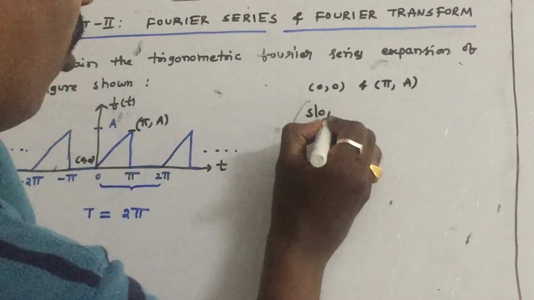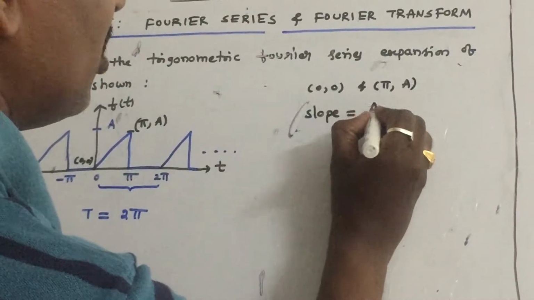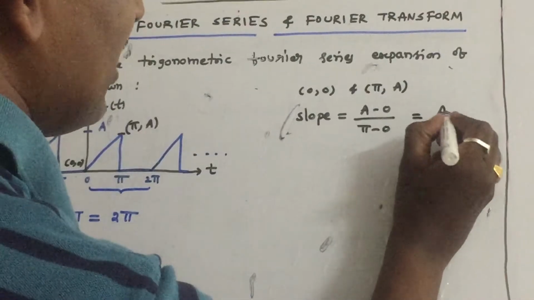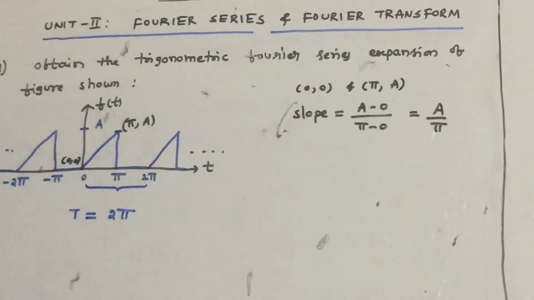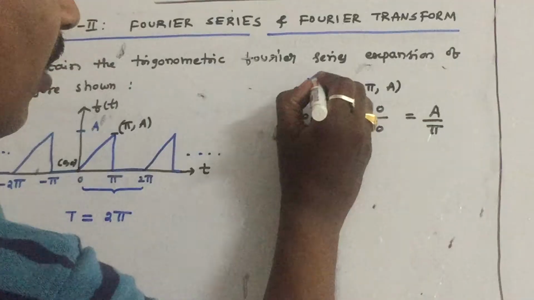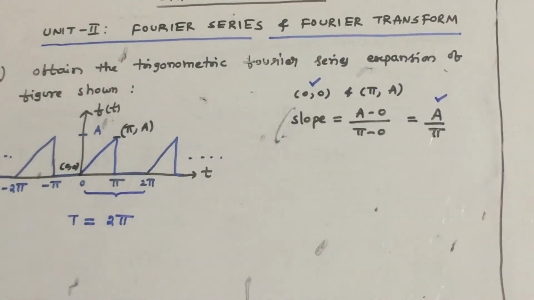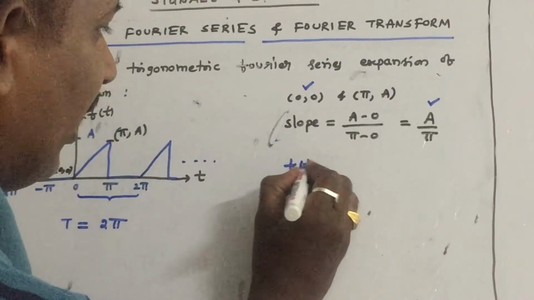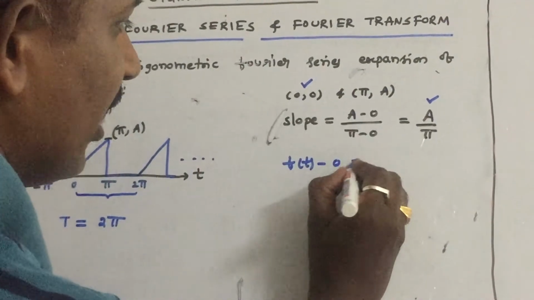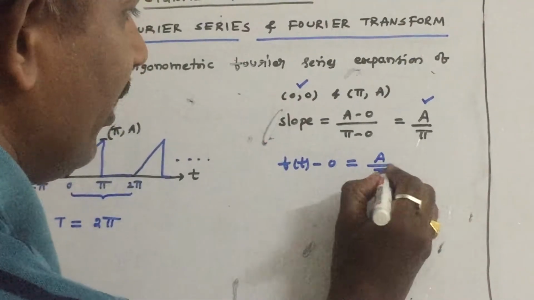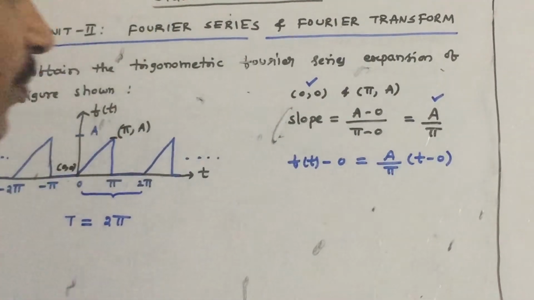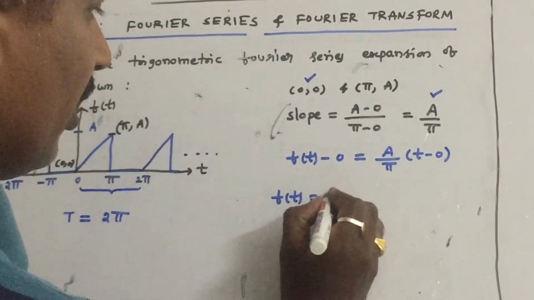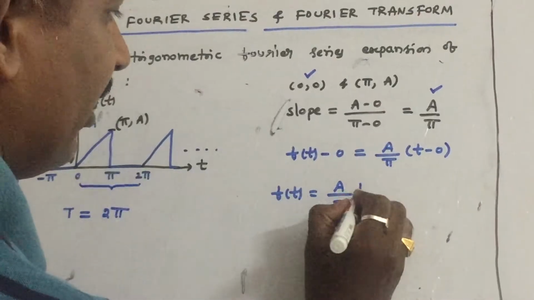What is the slope? Slope is equal to (y2 minus y1) by (x2 minus x1), that is (a minus 0) by (pi minus 0), which is nothing but a by pi. With the help of this point and this slope, find the equation of the straight line. y minus y1 is equal to m into (x minus x1). So that is f of t minus 0 equals the slope a by pi into (t minus 0). So what you will get? You will get f of t is equal to a by pi into t.